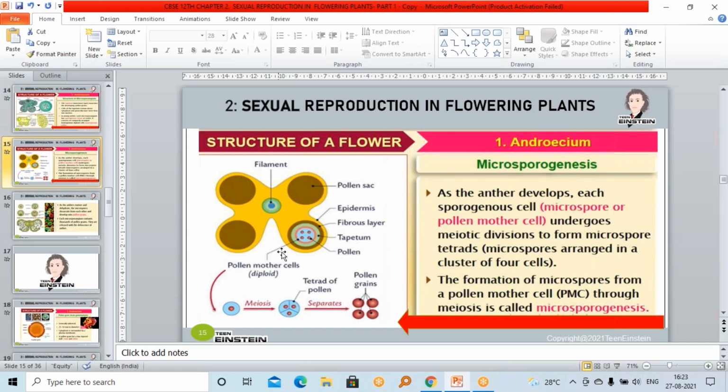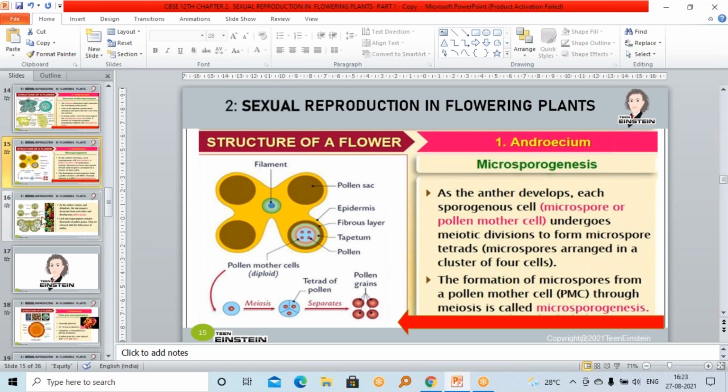In the male part, the male organ, or androecium, what all is coming. Then you will learn about the filament and anther. Then you have to learn about the structure of the anther. Inside the anther, pollen grains will be there. So up to pollen grain we have learned, right? Then each microsporangium has thousands of microspores or pollen grains. Each cell is undergoing division, so each cell will form 4 pollen grains. So many cells will be there inside this, right?